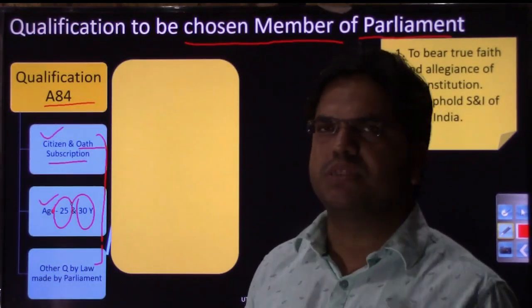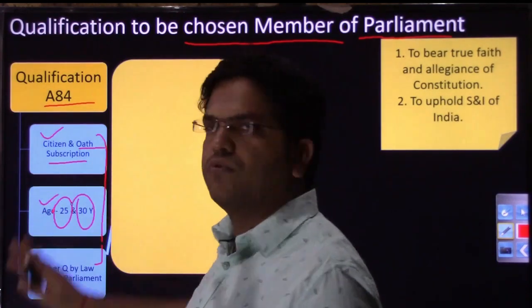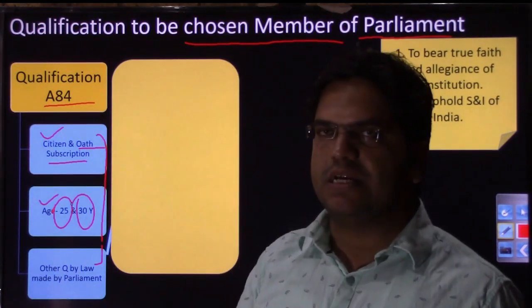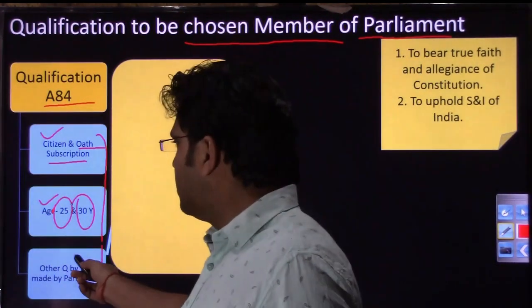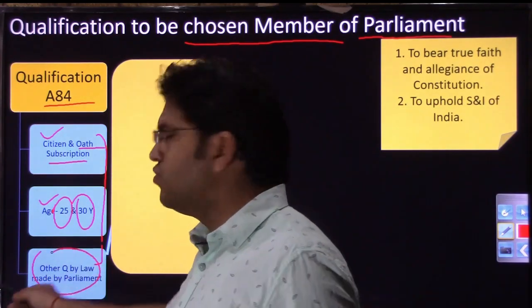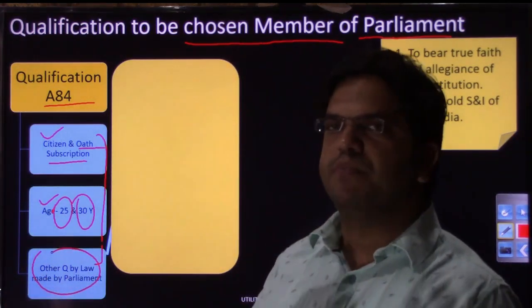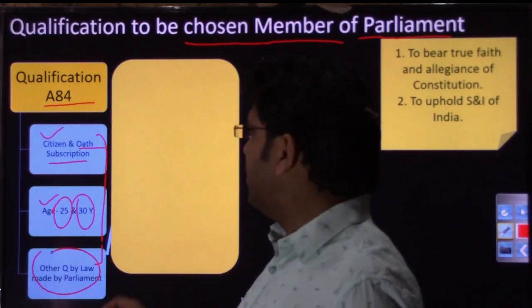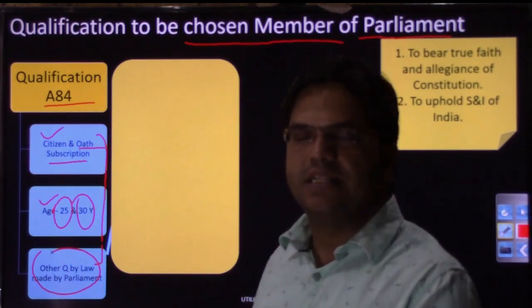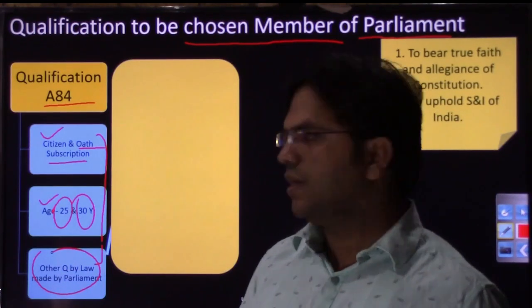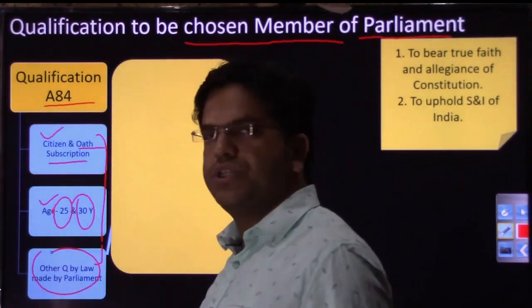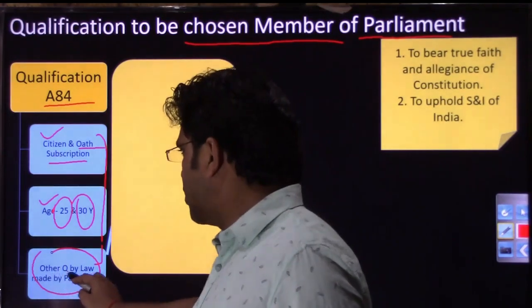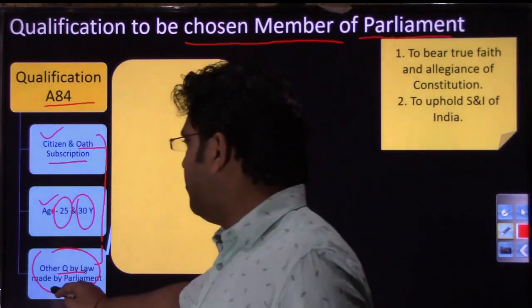This was the position of the constitution when it was operationalized, but they gave an option to the coming generation, that member of parliament or parliament can come up with any law with a new set of guidelines, that these should also be criteria, right? That has been mentioned in the constitution as well, that other qualification by law made by parliament.